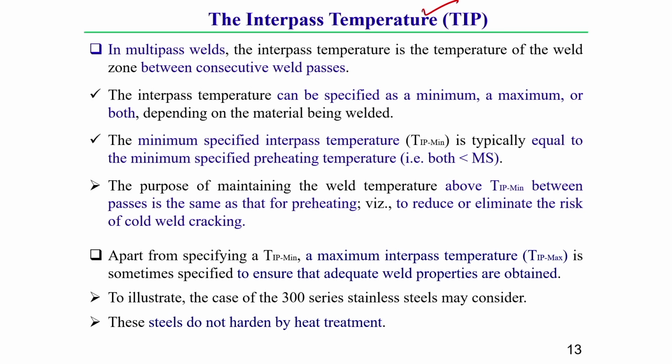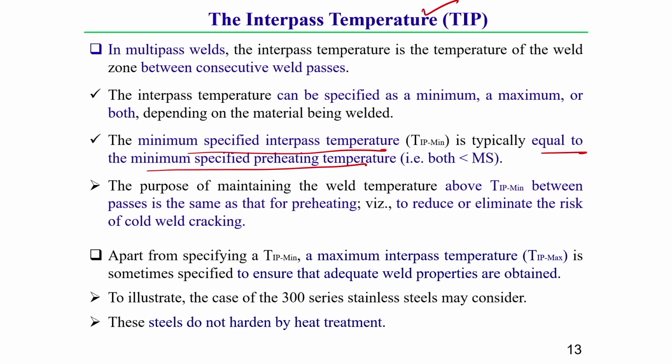So, it is suggested that the minimum interpass temperature should be equal to the specified preheating temperature, which I have already told you in previous slides.